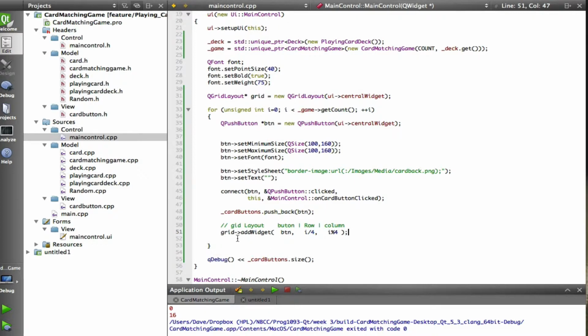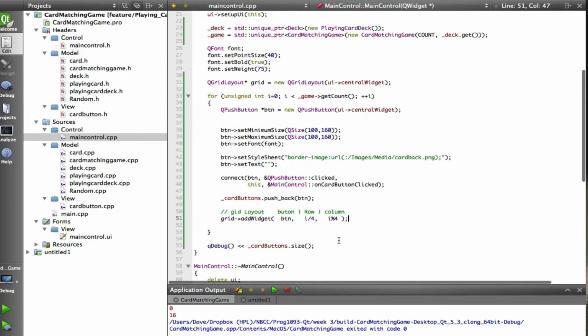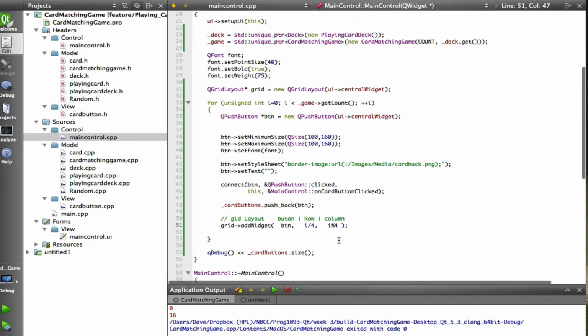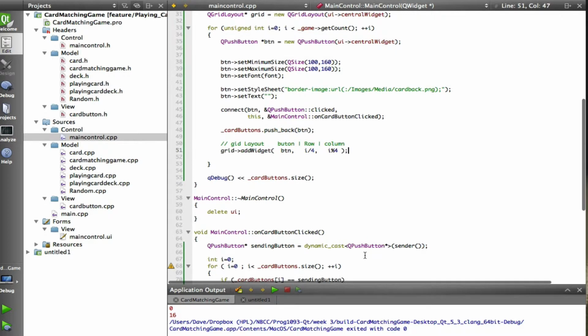And I do that with the grid add widget, and it takes 3 parameters: a pointer to the widget that I'm adding, a row number, and a column number. And I'm just doing some basic integer math. So my index I is going to go from 0 to 16. My row is going to be I divided by 4, so row 0 for the first 4, row 1 for the next 4, and then my column is going to be I mod 4. Okay, and that's going to instantiate as many buttons as I have in my game. Each button is going to represent one object in the game.